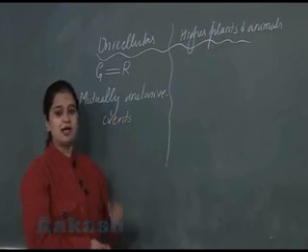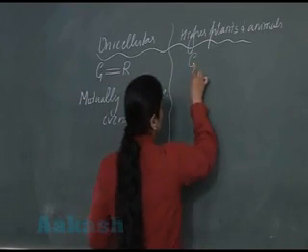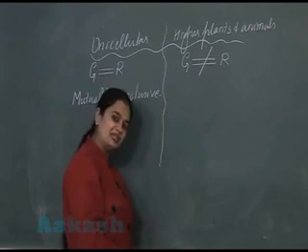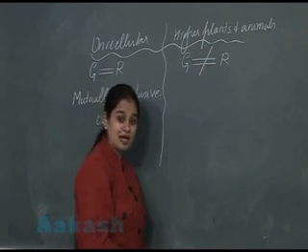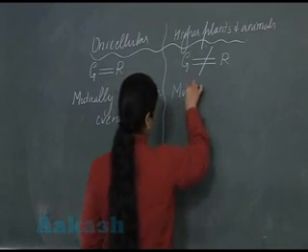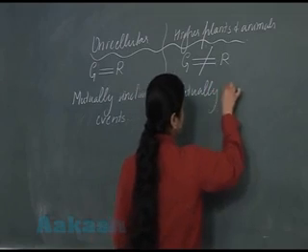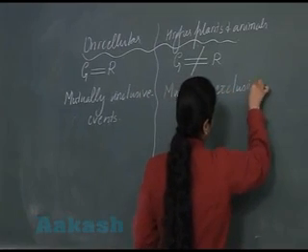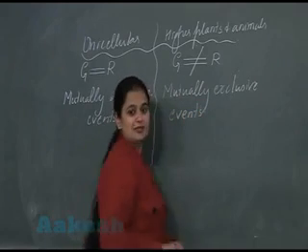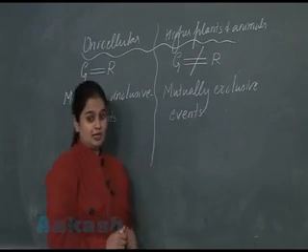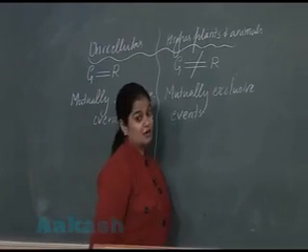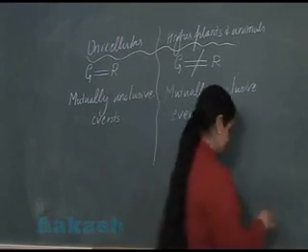So in the higher plants and animals, growth and reproduction are different. So now you are going to call it mutually exclusive events, right?